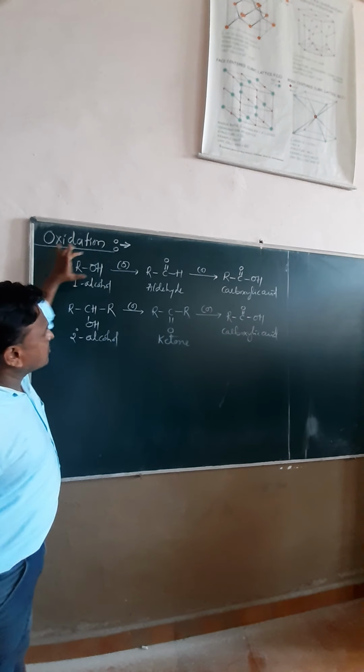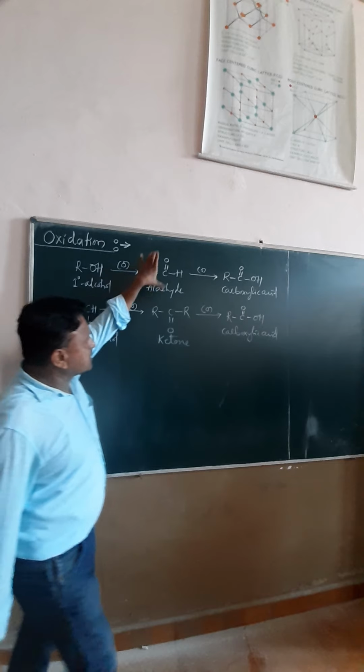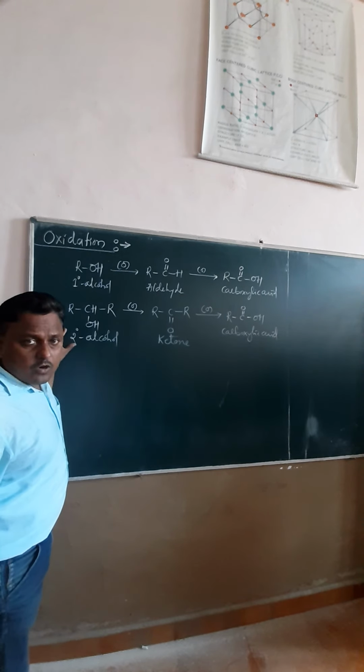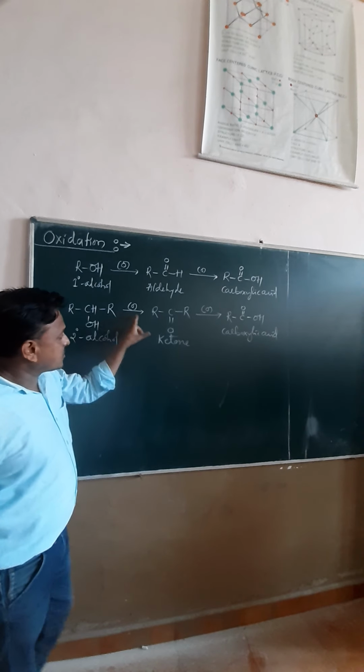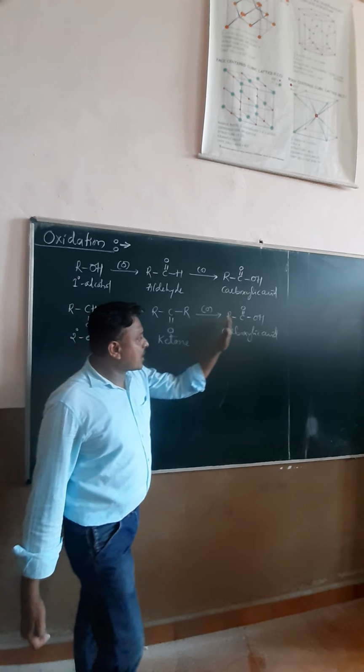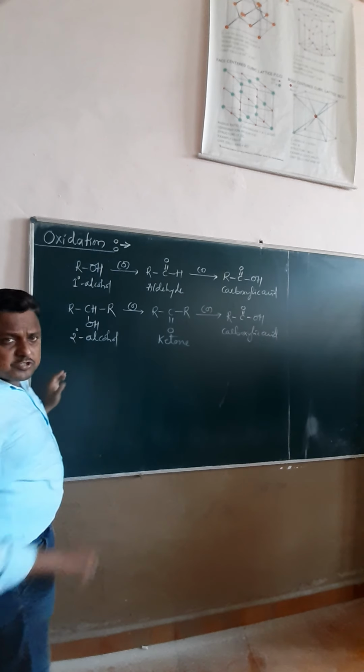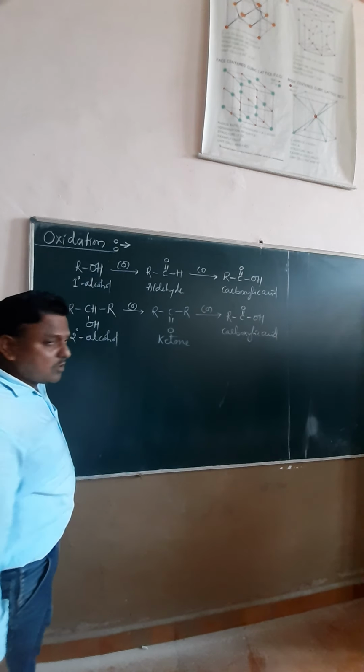When a primary alcohol is oxidized, it gives an aldehyde, which is further oxidized to a carboxylic acid. If you consider a secondary alcohol, it is oxidized to a ketone and then to the carboxylic acid. Yes, this is a common reaction in oxidation of alcohols.